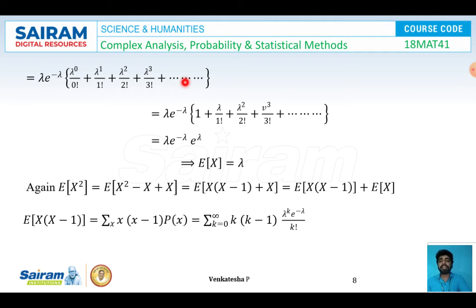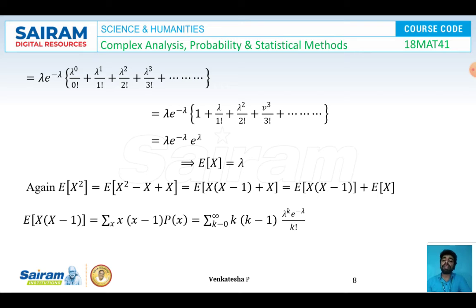On simplifying this, we got lambda e power minus lambda into (1 plus lambda by 1 factorial plus lambda square by 2 factorial plus lambda cube by 3 factorial and so on). This is nothing but e power lambda by using the exponential series. So I got lambda into e power minus lambda into e power lambda. So I got the expectation or mean of the random variable x as lambda.